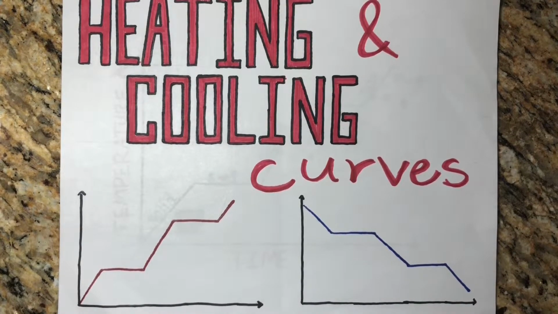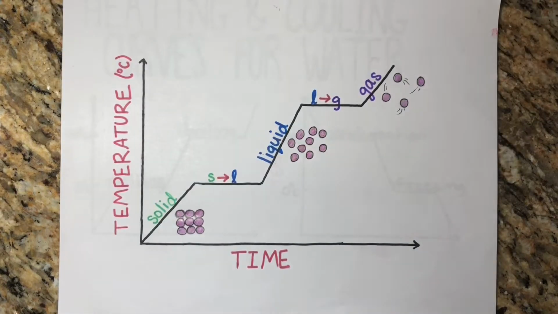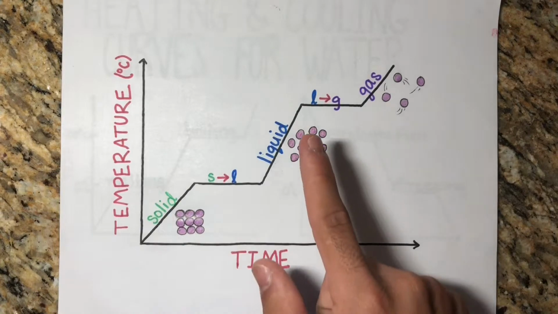Heating and cooling curves are linear graphs that show how the temperature of a substance changes as it heats up or cools down over time. The x-axis represents time and the y-axis represents temperature, usually given in degrees Celsius. It is important to note that when the graph is a horizontal line, the substance is undergoing a phase change.